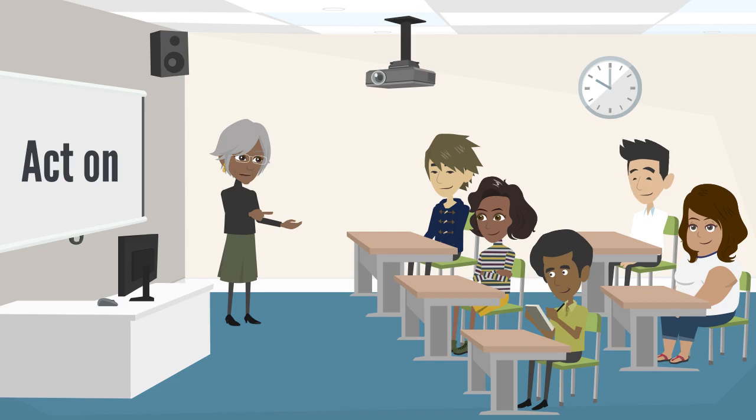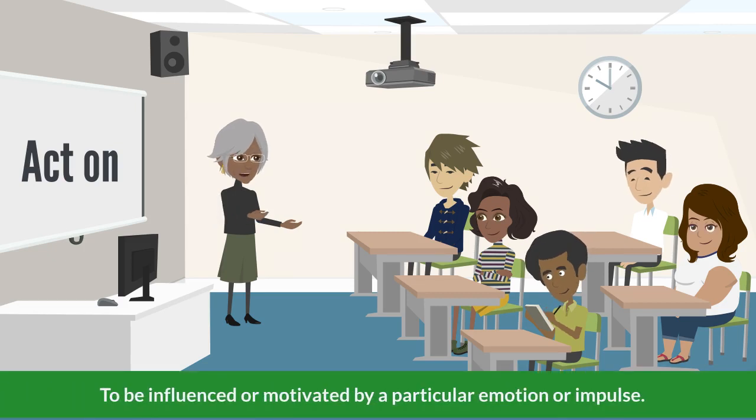Now, let's move on to the fourth use of "act on." "Act on" can also mean to be influenced or motivated by a particular emotion or impulse. It suggests that your actions are guided by a specific feeling or instinct. For example, he acted on his anger and said things he later regretted.